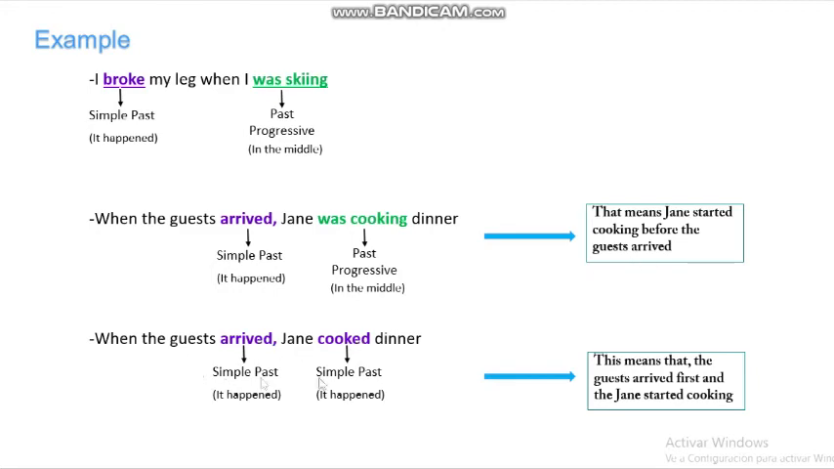Look at another sentence: when the guests arrived, Jane cooked dinner. The two actions are in simple past. Arrived, simple past, it happened, and cooked, simple past, it happened too. What does this sentence mean? This means that the guests arrived first and then Jane started cooking.